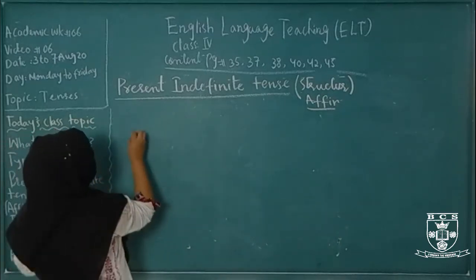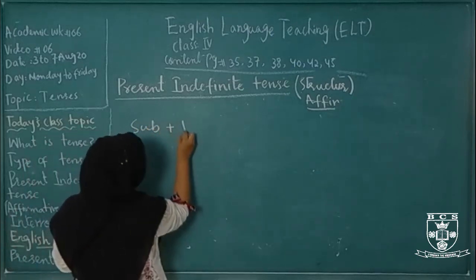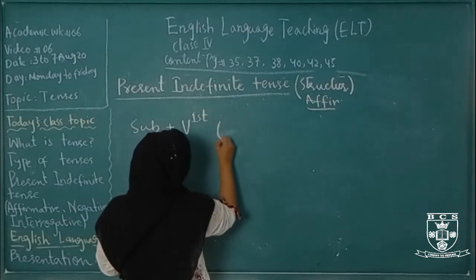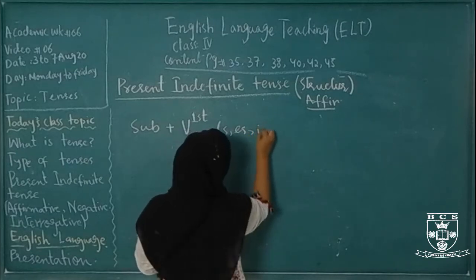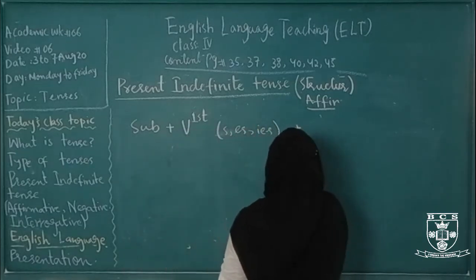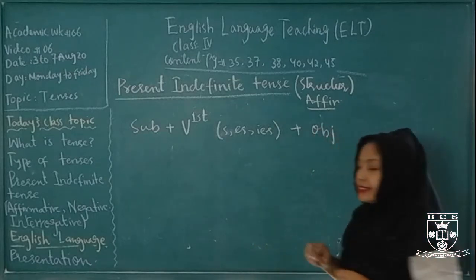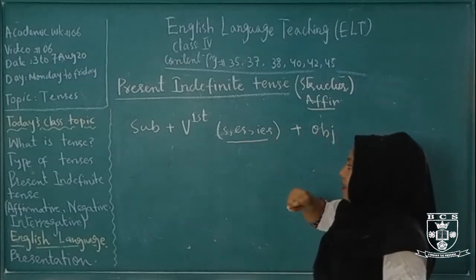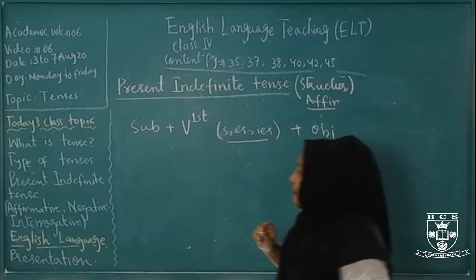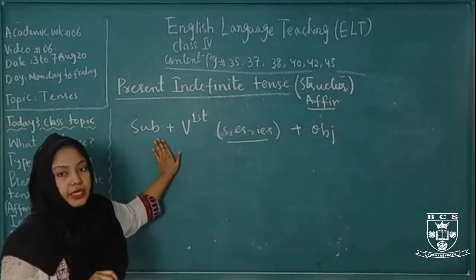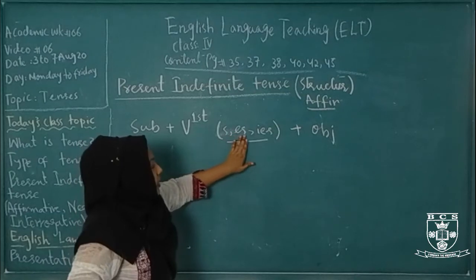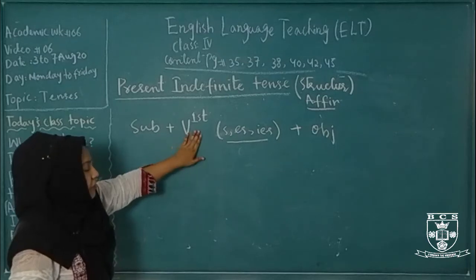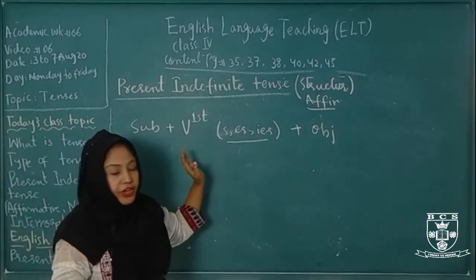So the structure is subject plus first form of verb, s, es and then ies, plus object. This is the structure, and there is an instruction for s, es and ies. If the subject is third person singular, we never use s, es, ies with everyone. With the first form of verb, we have to see the subject when we apply this.